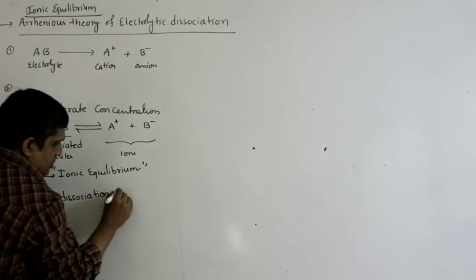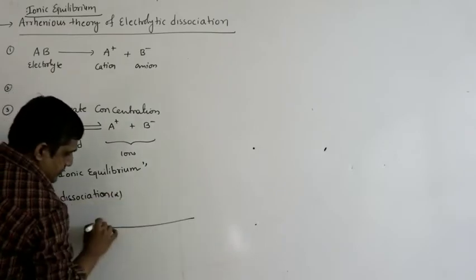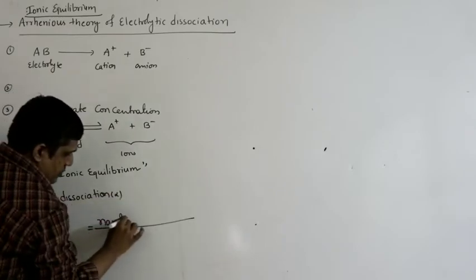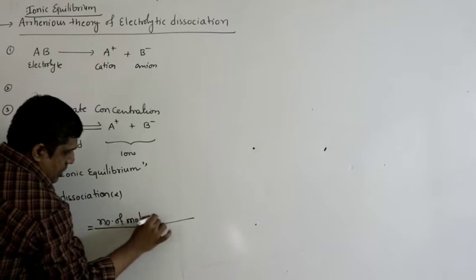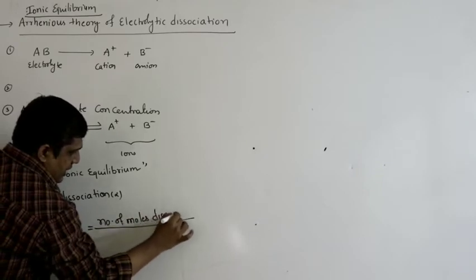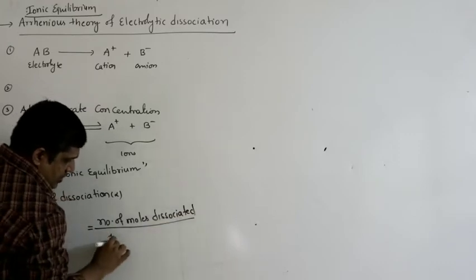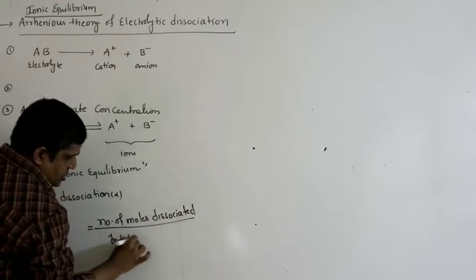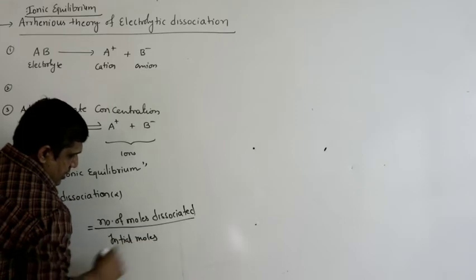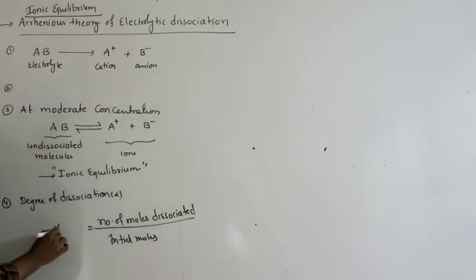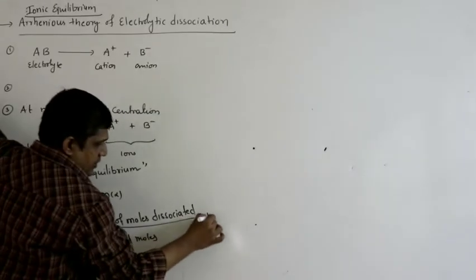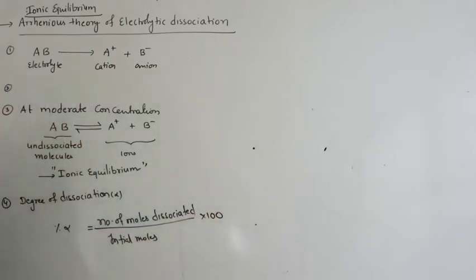So, degree of dissociation is defined as the number of moles of electrolyte dissociated divided by their initial moles. If you write percentage alpha, you have to multiply with 100. So, what is degree of dissociation?